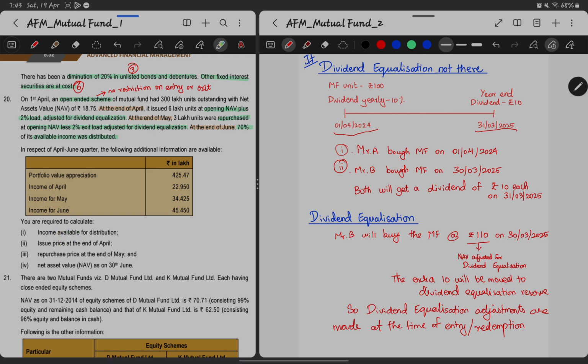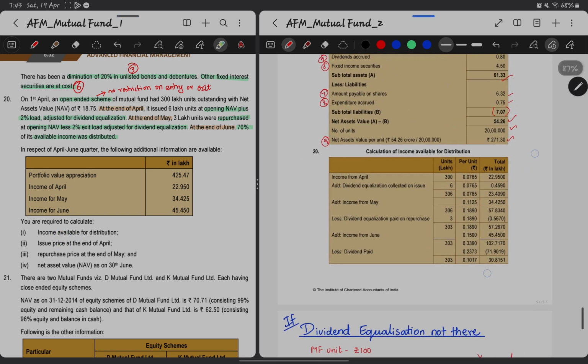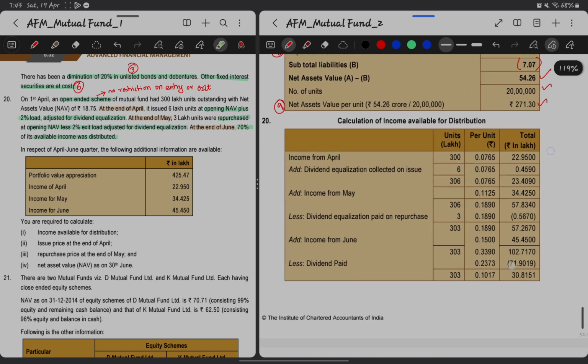First thing is income available for distribution. Now, calculation of income available for distribution. The first income from April is this 22.950. Income from April, before April, whatever people, let's say these 300 lakh units outstanding, those people will get this income as they have held these mutual funds. Hence 300 lakh units multiplied by per unit.